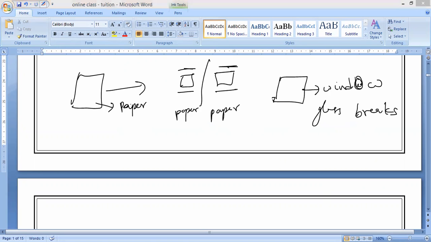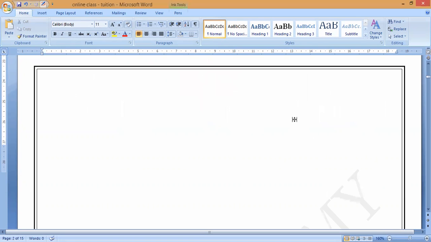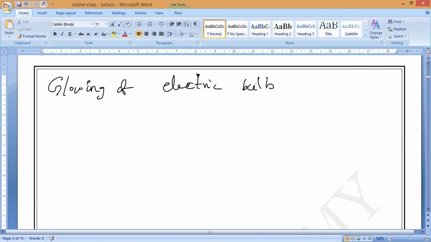If you take, for example, glowing of an electric bulb, what change is it? An electric bulb works based upon the heating effect. If I switch on, the bulb glows. If I switch off, the bulb does not glow. Is any chemical formula changing?